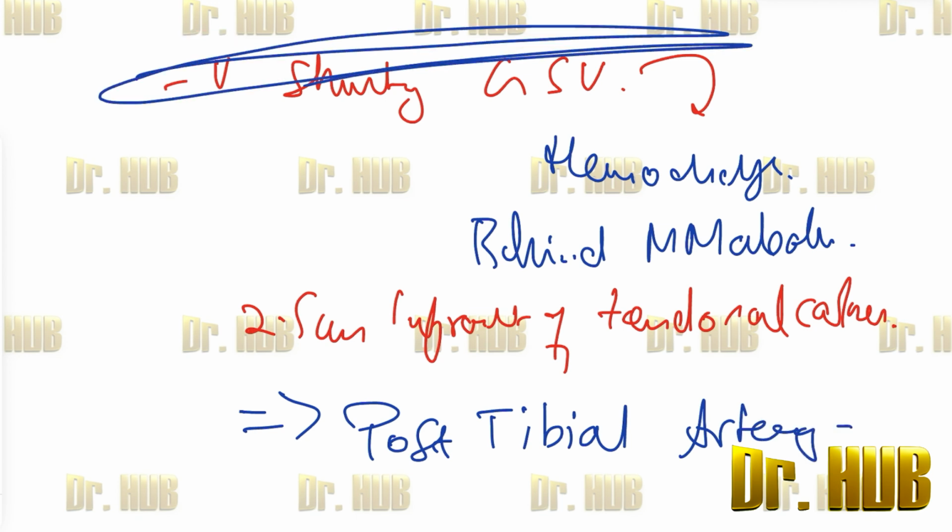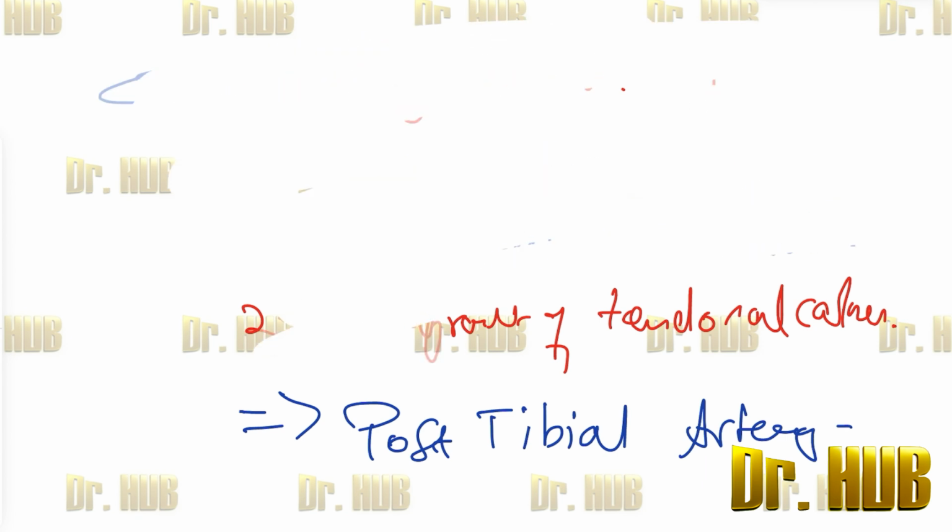Next, moving on, there is an image of an omphalocele. Let's describe what an omphalocele is.